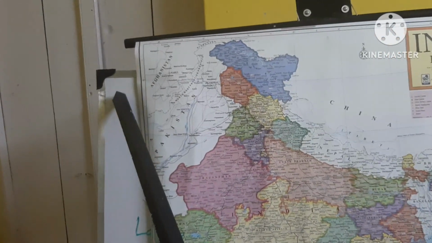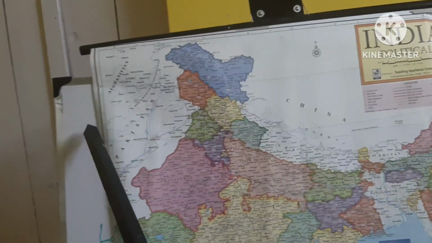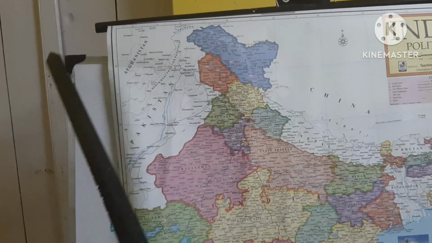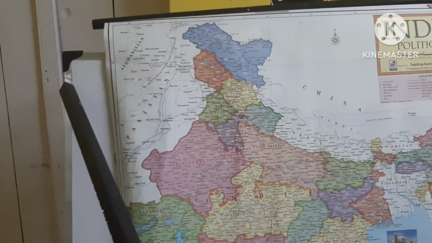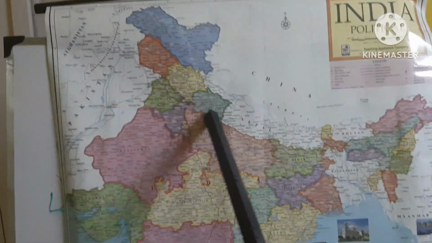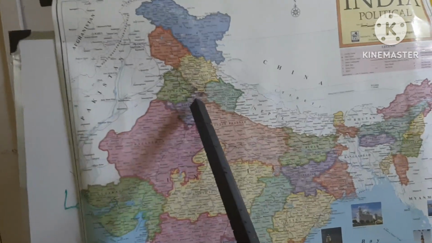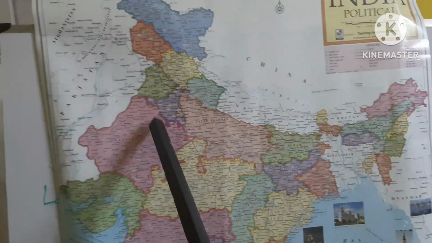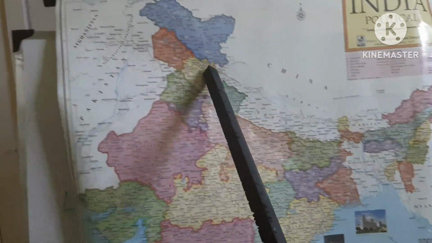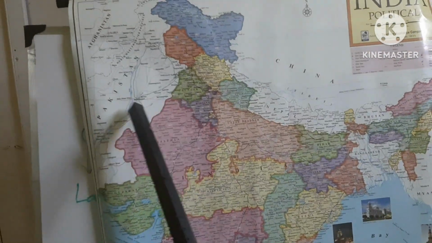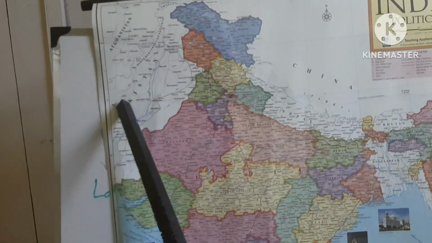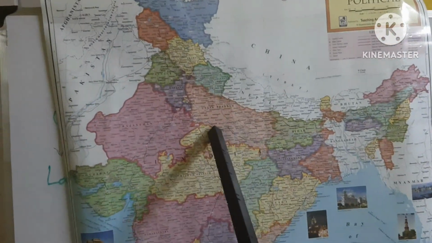The main depression belt originates in the Mediterranean Sea, and after that the result comes to this portion, that is Punjab, Haryana, Himachal Pradesh. This portion is affected by the low pressure of the Mediterranean Sea.